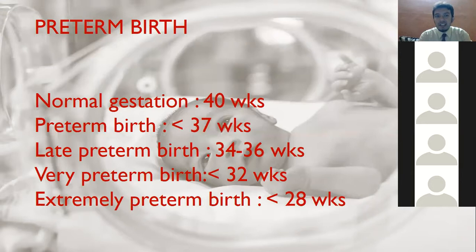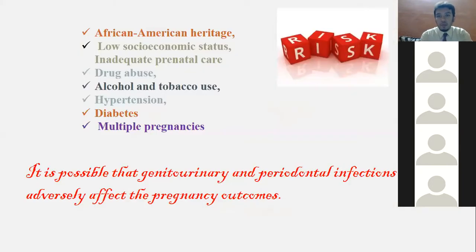When I say preterm low birth weight, it is less than 37 weeks of gestation with a baby born weighing less than 2.5 kgs. And this is a very important definition of preterm low birth weight.